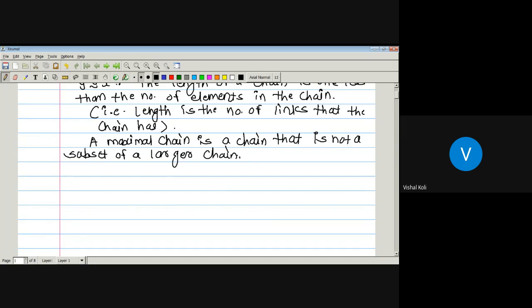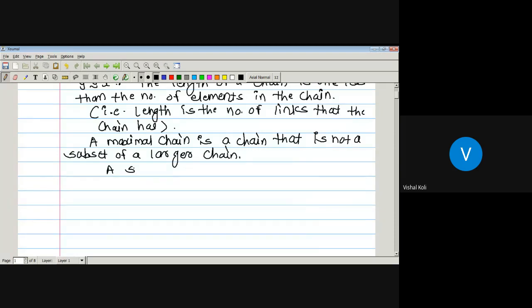So a maximal chain is the larger chain. Since it is not a subset of any other chain, such a chain is nothing but a maximal chain.